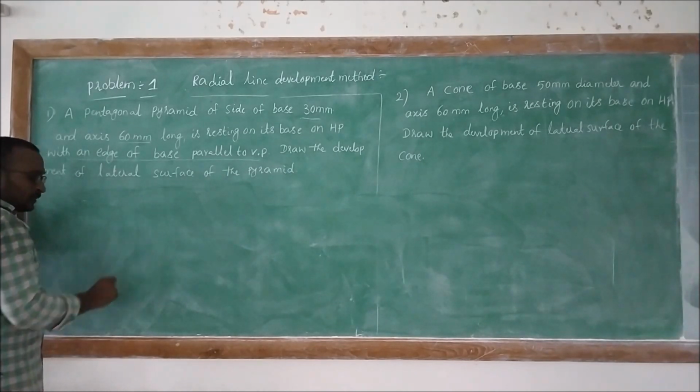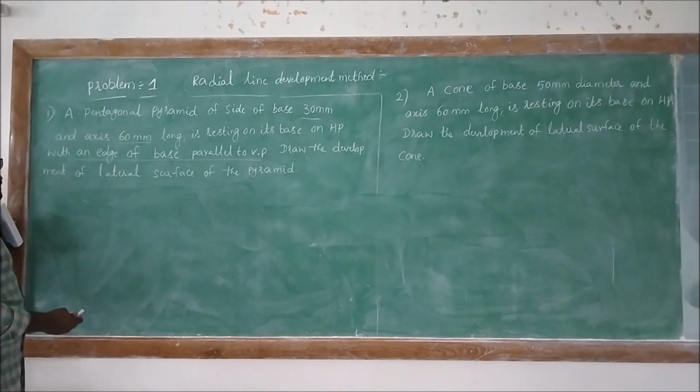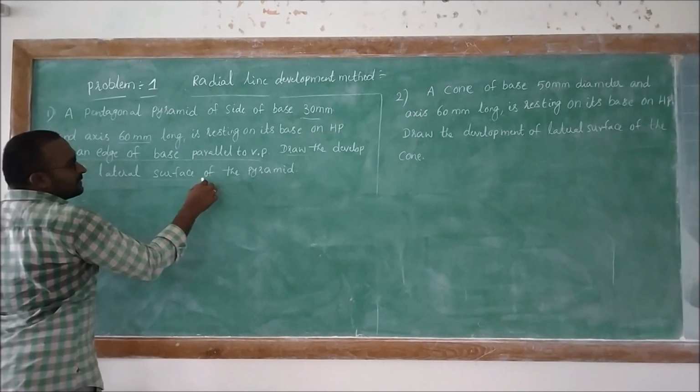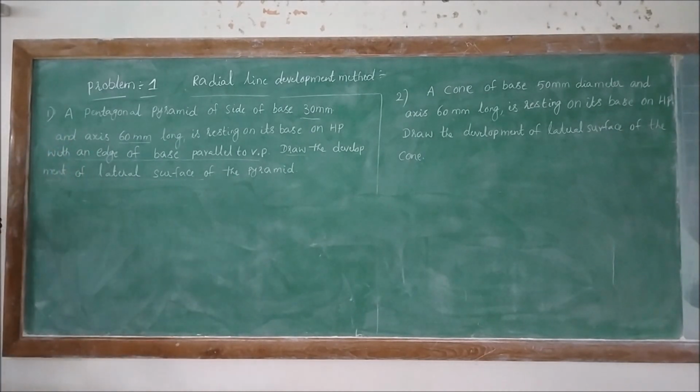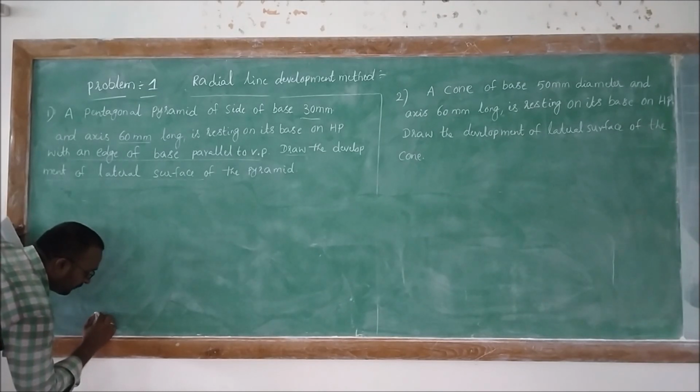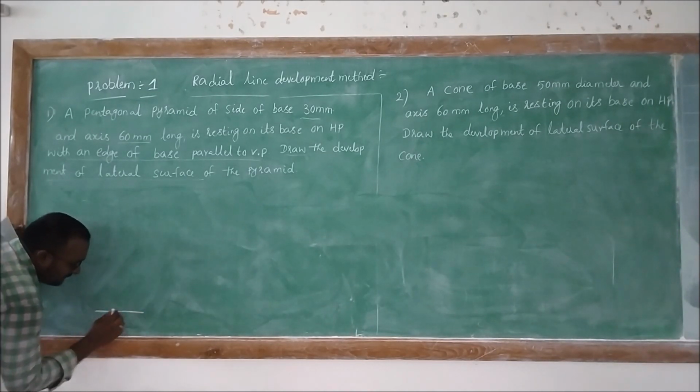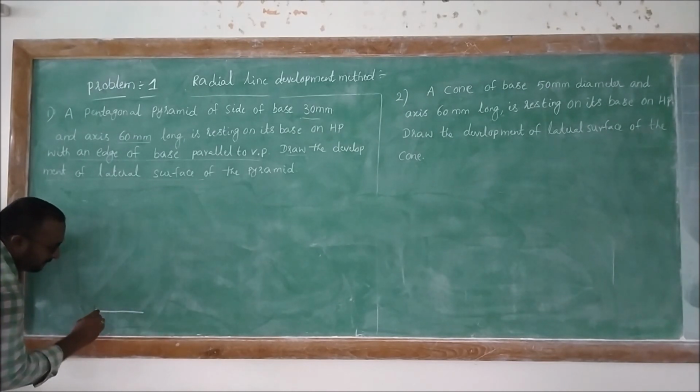In the earlier case also we discussed that parallelism. Draw the development of the surface of the pyramid. So the initial step is we need to construct the top view and front view based upon the given parameters, that is, the length and width of the base edges.